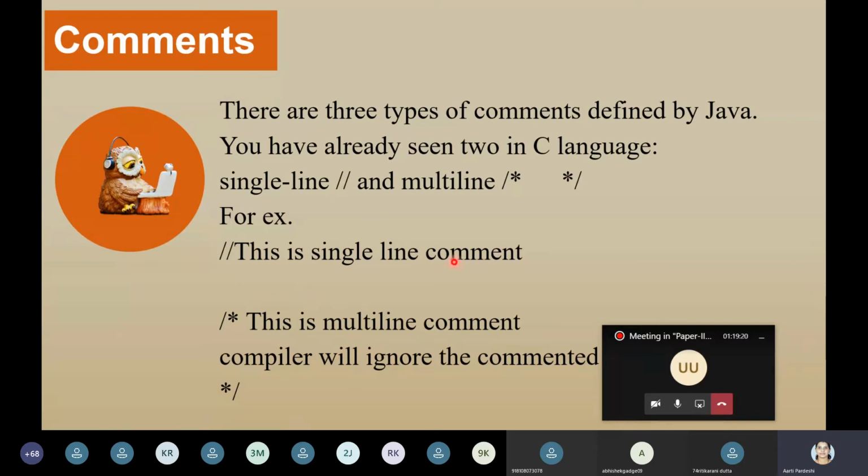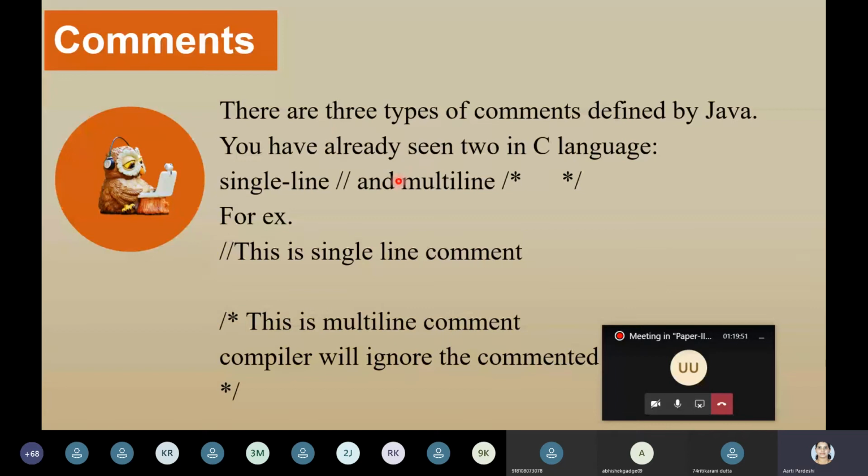Now multi-line comment. /* symbol, write down the things which you want to write. You can treat it like a paragraph, and if you want to end that comment, then asterisk and slash. So here /* indicates a multi-line comment. These two comments are inherited from C++. Java supports one more type of comment. Actually total 3 types of comments are there in Java: single line comment, multi-line comment, and the next is documentation comment.